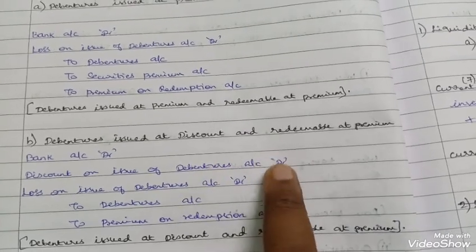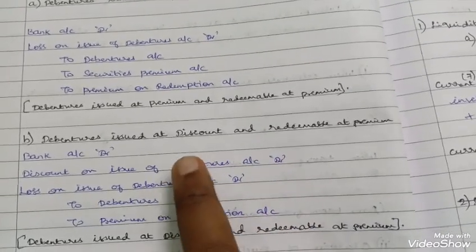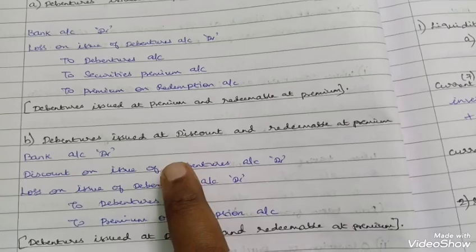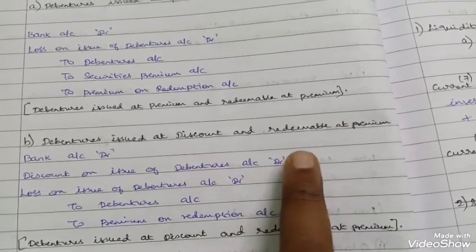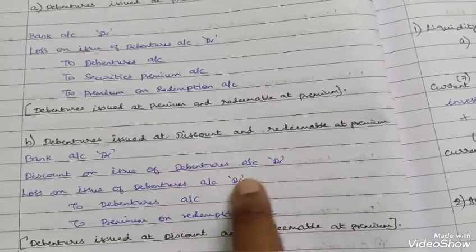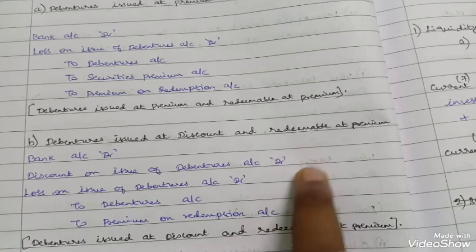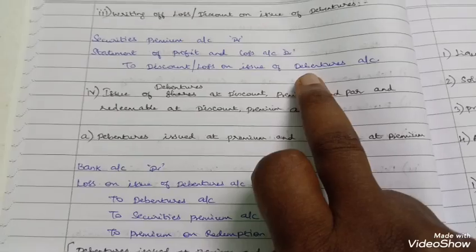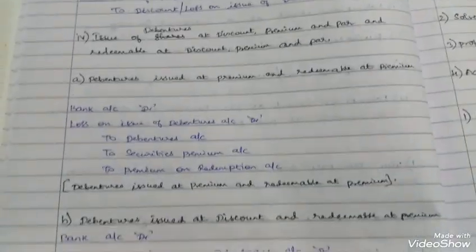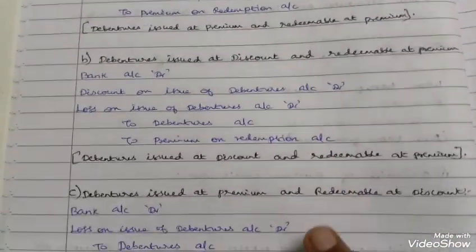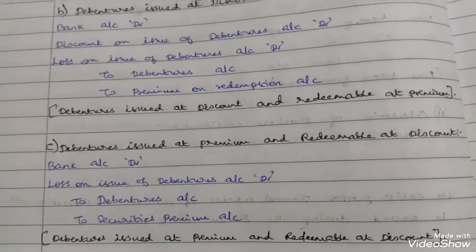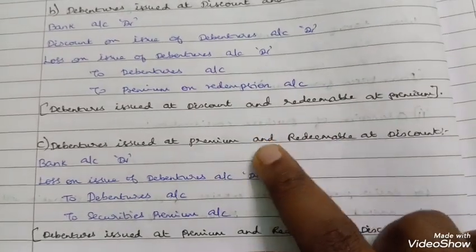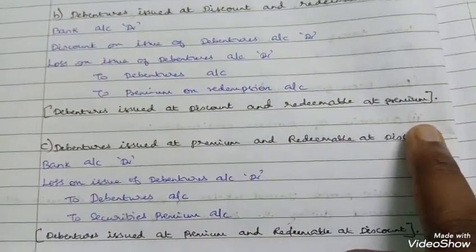In this type of sum, you have to write off both this discount and loss. So if discount is 10,000 and loss on issue is 10,000, that means 20,000. That discount and loss will be written off using this journal entry if the question asks you to do so. Next, debentures issued at a premium and redeemable at a discount.